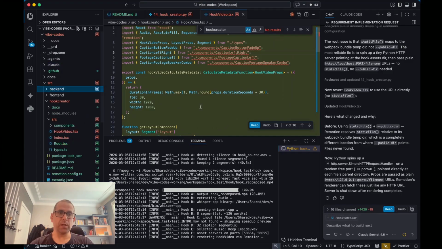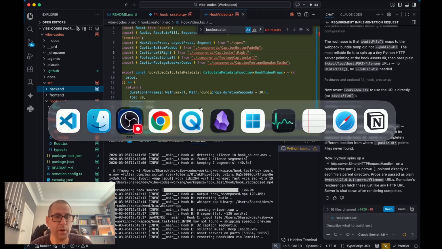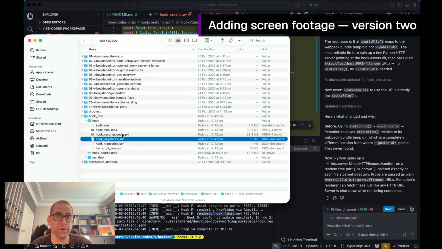And then we'll see if this is a disaster or not. This hook is actually the hook I recorded for the previous video. So it's not my best performance for reading an intro, but we'll see how it looks. Okay, failed with a manifest error, but rendered hook final. So we have a video, which is the important thing.